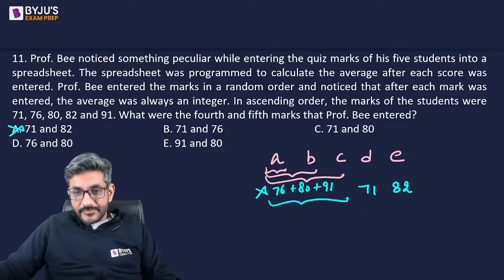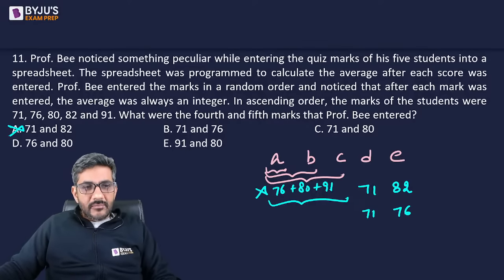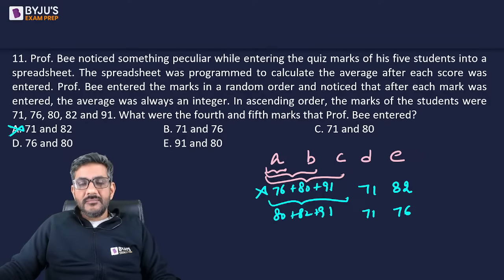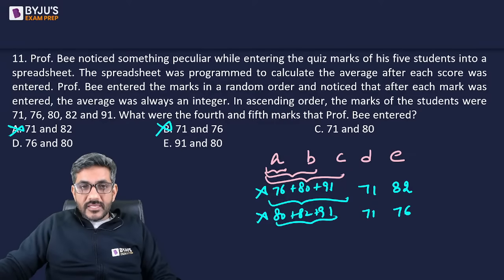Look at option B. If these are 71 and 76, so the first three numbers are 80, 82 and 91. What is their sum? 8 plus 8, 16 plus 9, 25 plus 3, 253. 253, is it divisible by 3? The answer is no. So this also cannot be the answer.